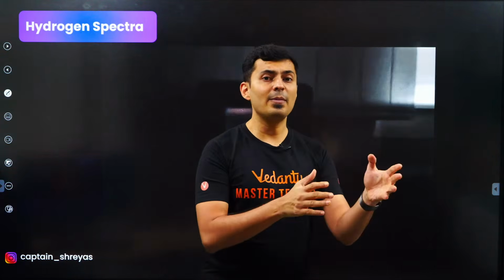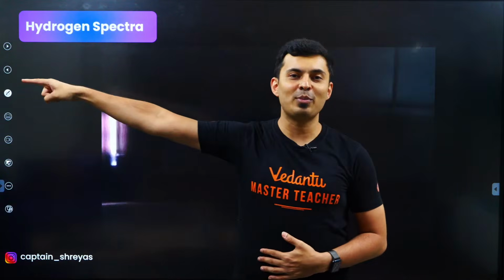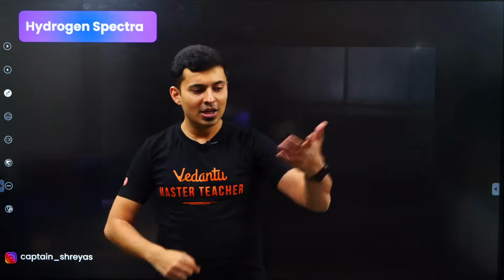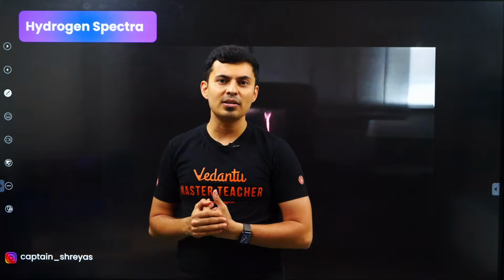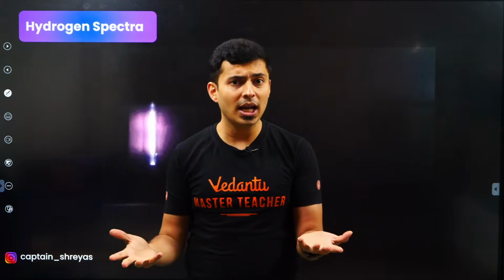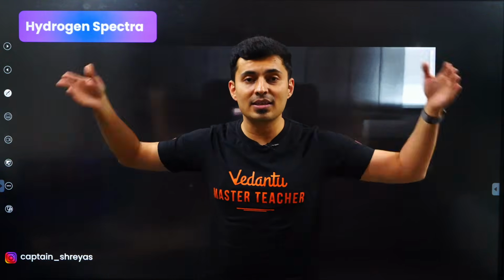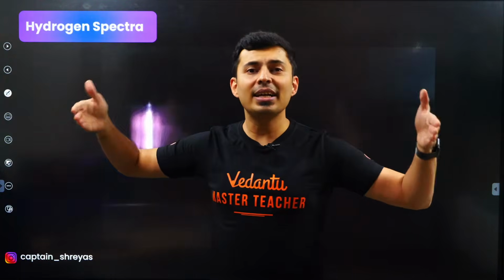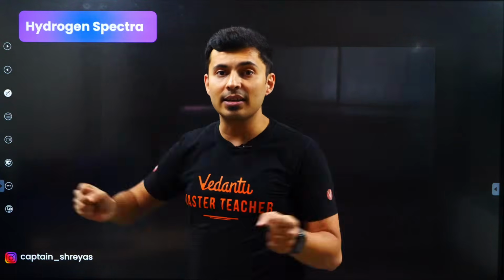Same way, every element has its own signature. If you call hydrogen, it'll be like, hey, listen, this is my signature. If you call lithium, it has its own signature. If you call iron, it has its own signature. Now, what does this signature look like? You might be wondering, it is not like the sign that you are expecting. It is in the form of spectral lines. It is in the form of lines or colors which are very distinct, which are not continuous, but separate, they are discrete.